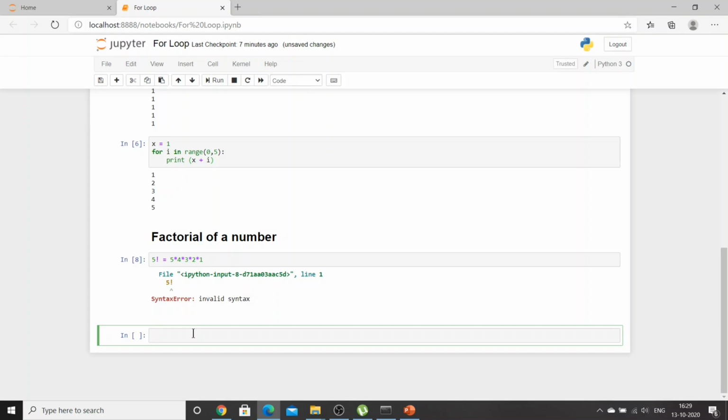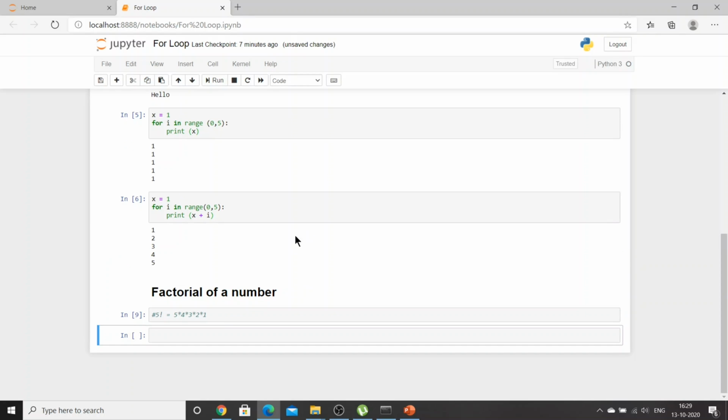What I will do is comment this out so that we won't get any error. Now I'll say for i in range 0 to, let's try with 5 only. For i in range 0 to, not 0, I'll go with 1 and I'll say till 5. Okay, not 5, I'll go with 6.